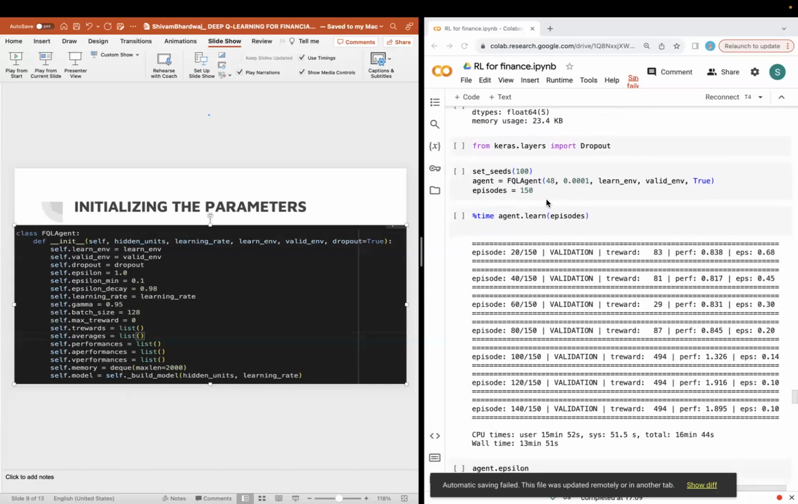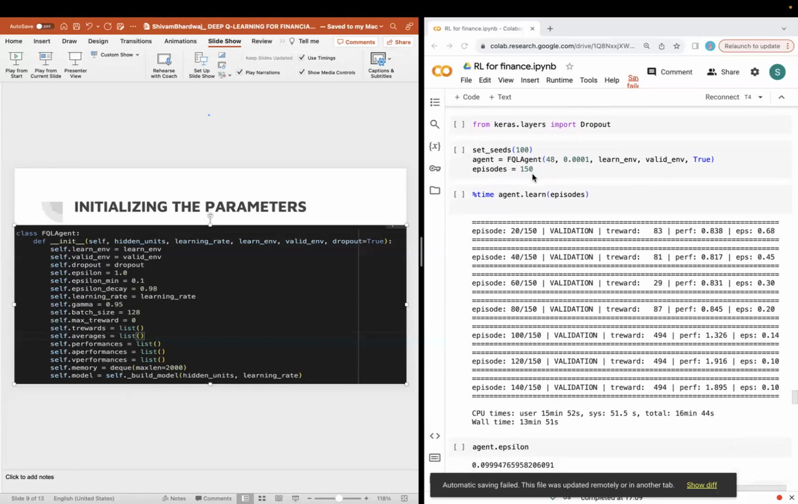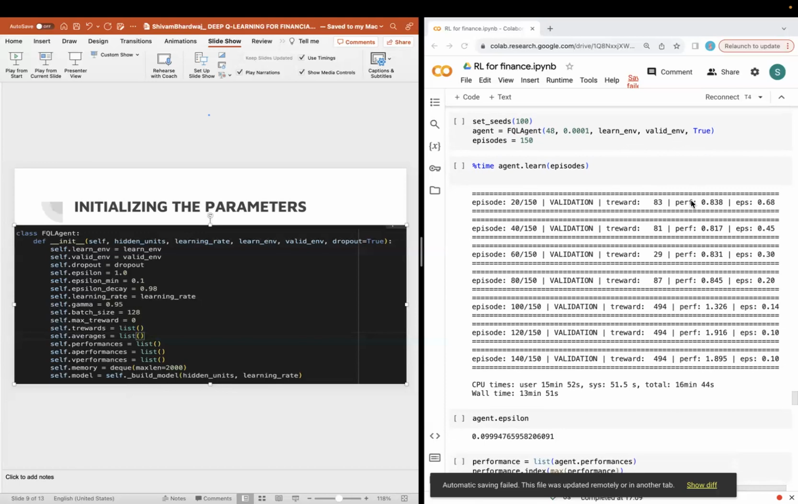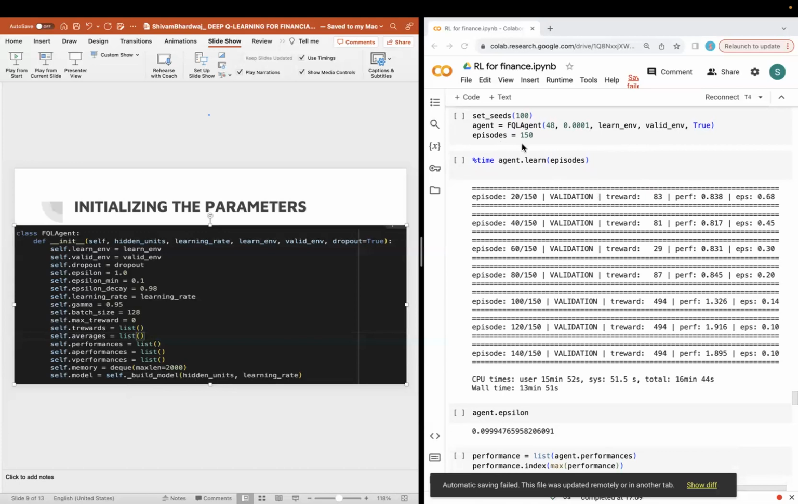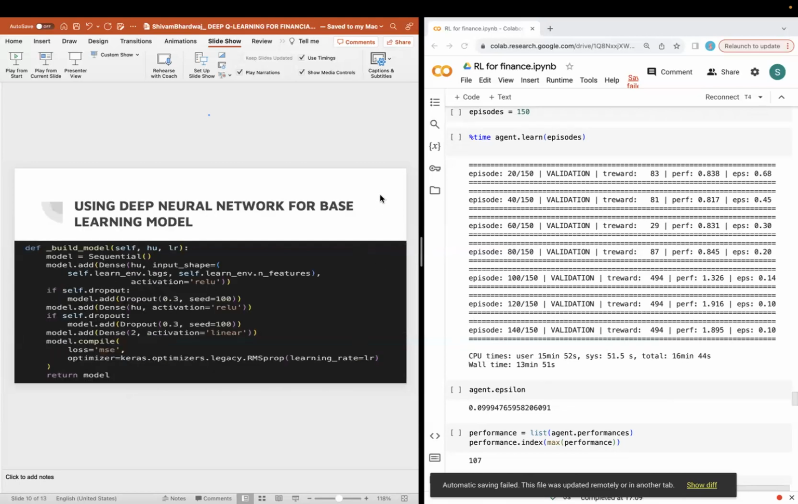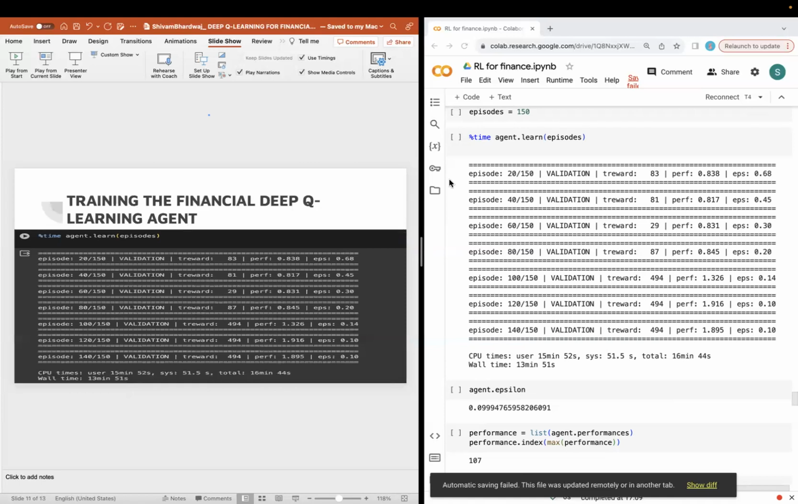So here, after setting the seed and calling our FQL agent with hidden units equal to 48, the learning rate of 0.0001 that I have been talking about, a learning environment and a validation environment, and a flag equal to true, we continue our training for 150 episodes. We can see the following training. Our training starts and goes on till 150 episodes.